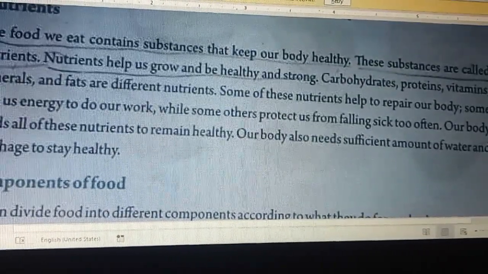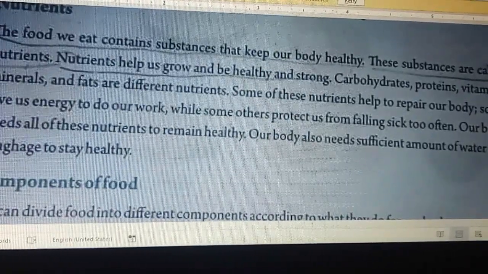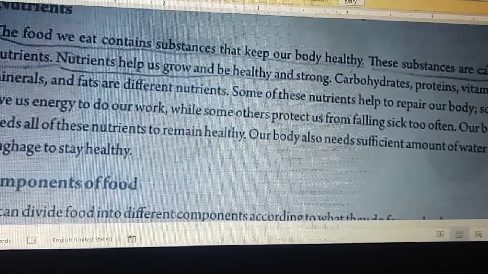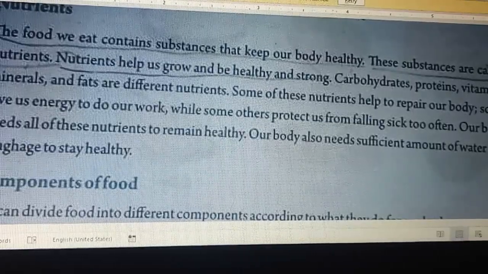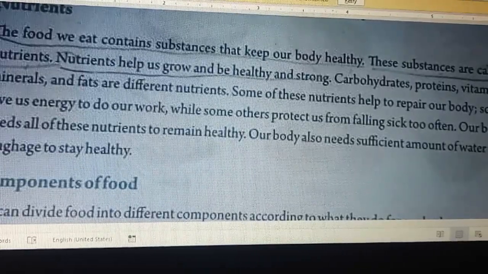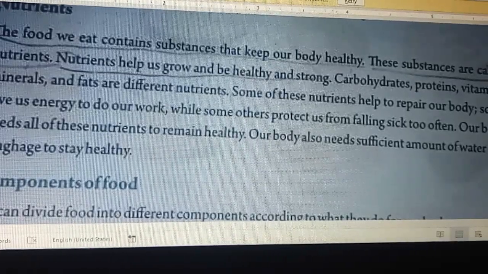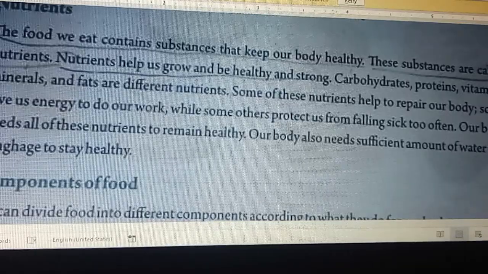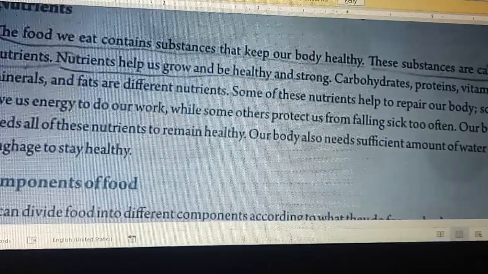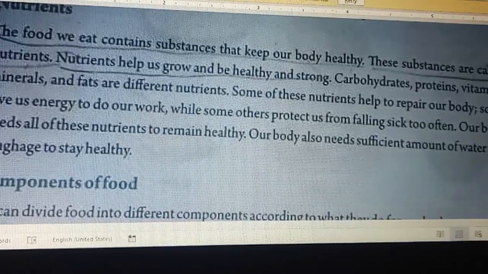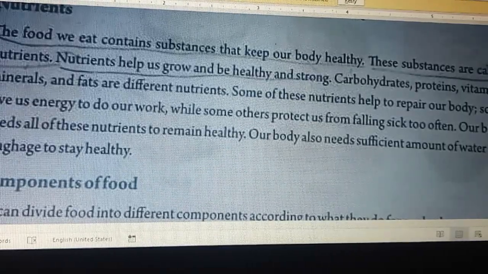The food we eat contains substances that keep our body healthy. These substances are called nutrients. So what are nutrients? As I told in the previous class, different foods have a different role to play, and all this food has different substances in it. It keeps our body healthy.